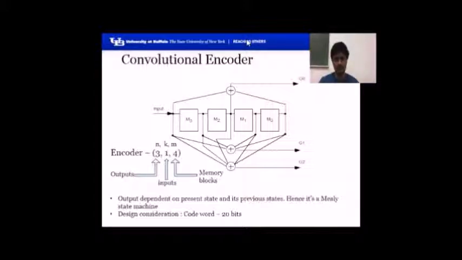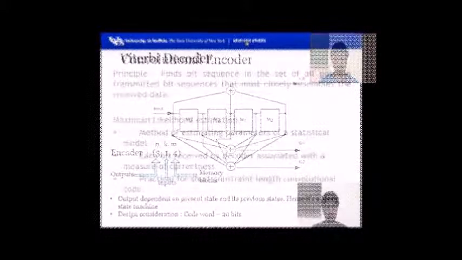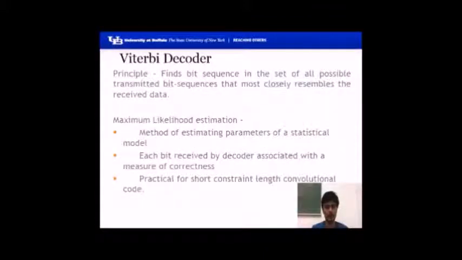For our project, we feed 16 bits of data to the encoder. By the time our last bit, that's the 16th bit, reaches the first memory, we feed 4 extra zeros to the memory block. Hence the code word is of 20 bits. Now we will see what a Viterbi decoder is.